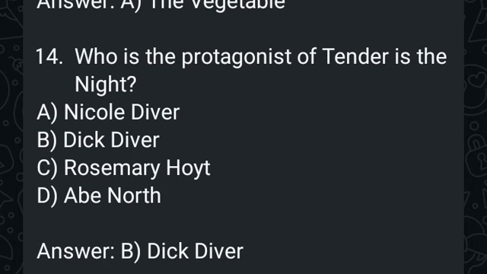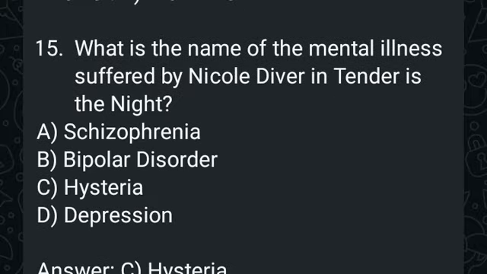Who is the protagonist of Tender is the Night? It's Dick Diver. Now, Tender is the Night was written in 1934. It explores the life of Nicole Diver, who is the wife of Dick Diver, and Dick Diver is a psychiatrist in it, and he has mental illness in that. So that was the theme of that. In fact, it also covers the decline of American aristocracy. What is the name of the mental illness suffered by Nicole Diver in Tender is the Night? It's hysteria.